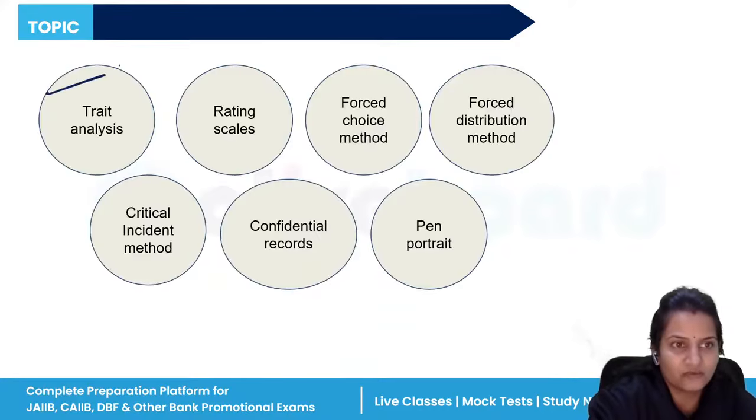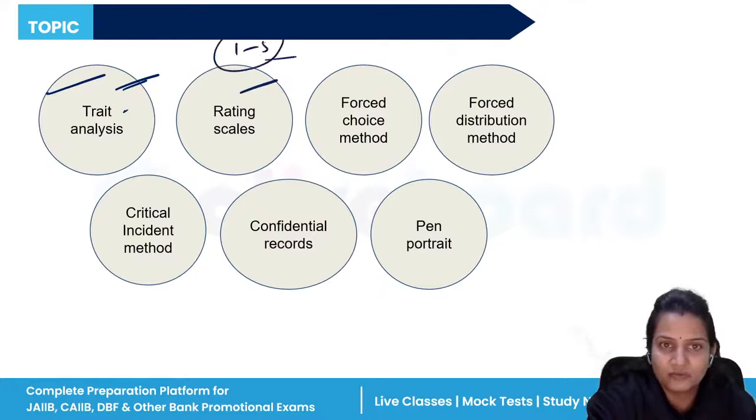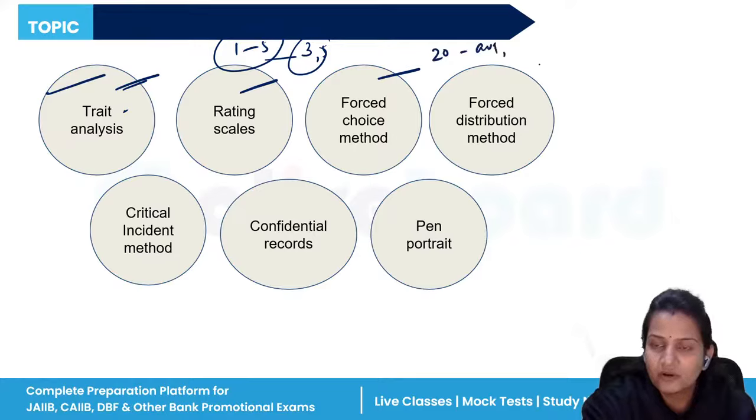In old methods, we do the performance appraisal with the help of traits, your personality. In the rating scale, we provide a rating of 1 to 5 to the employees. Some employees will be given 3, some 5. Forced choice method means, for example, 20% is average, below 20% is bad, above 20% is moderate, and more than 40% is very good.